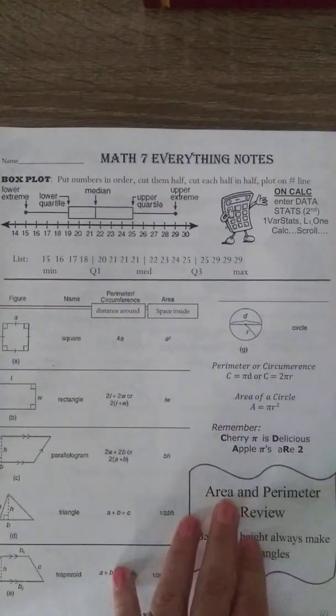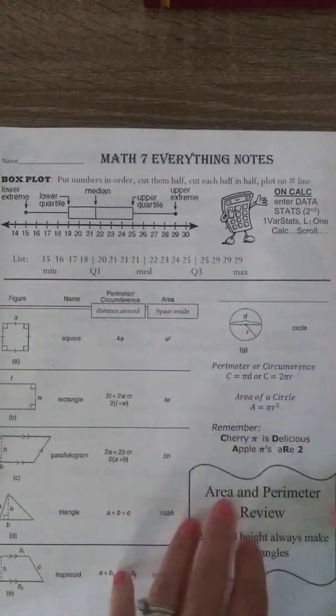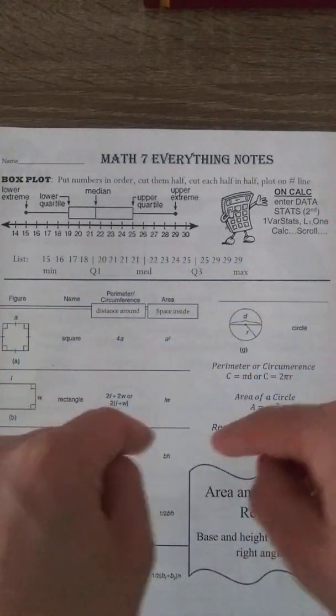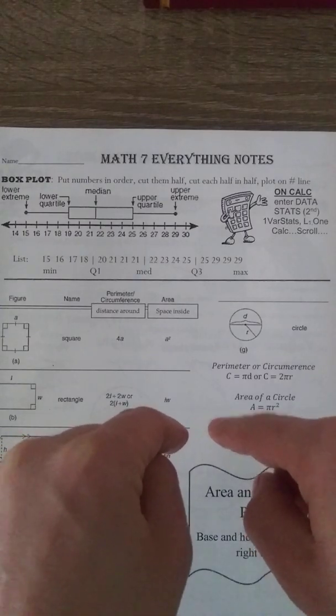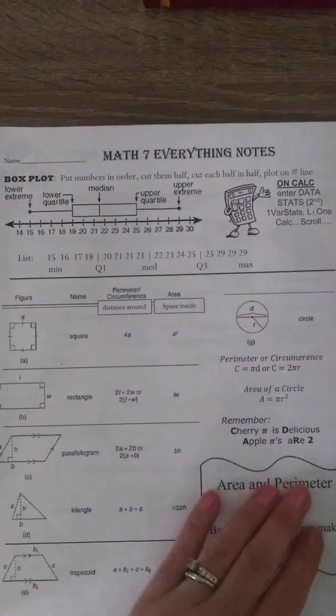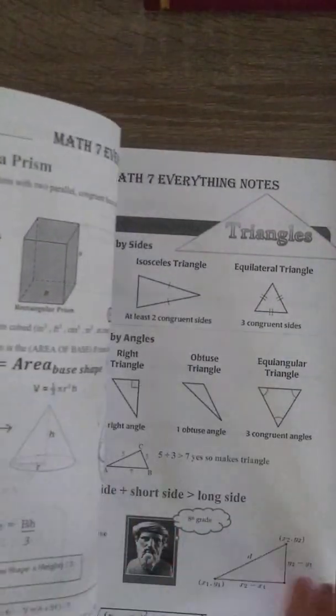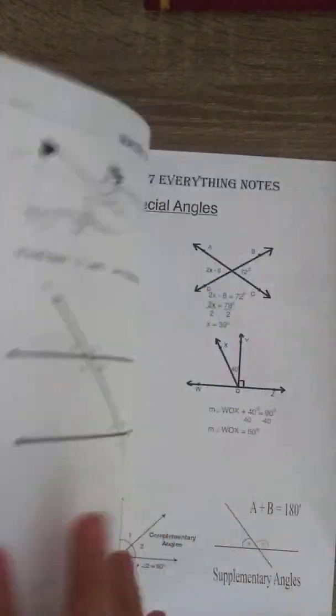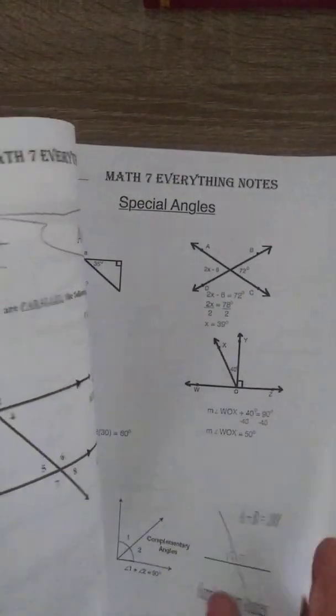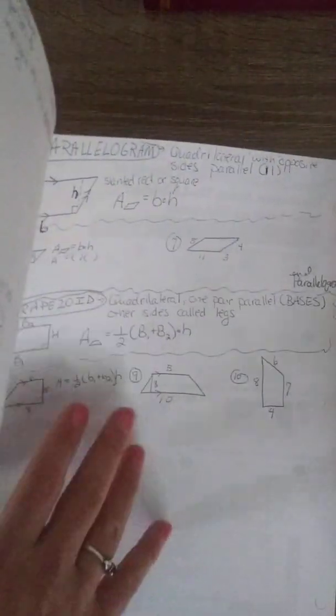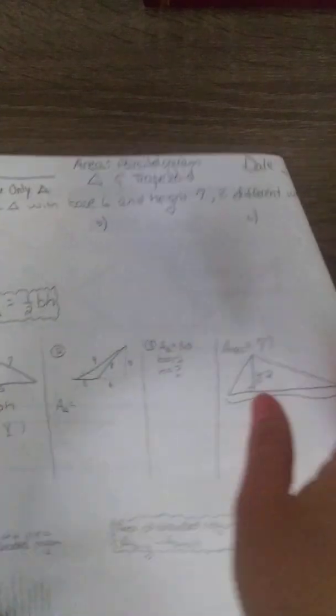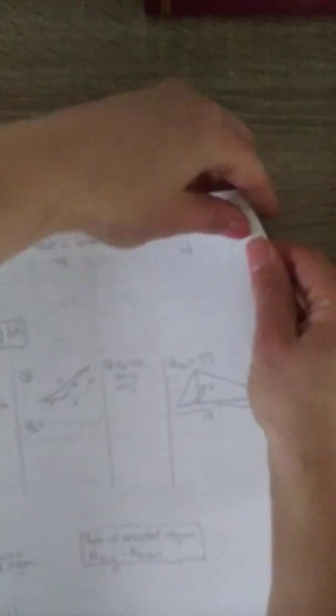Here's all my area formulas. Don't forget perimeter is the distance around. Distance around is perimeter, which is often confused with area, which is space inside. So anyways, these are the mega notes. And then there's volume and some more triangle stuff like the classifications. We're going to get to angles later. These notes are going to cover 2 or 3 days. Pay attention to what it says on Google Classroom.